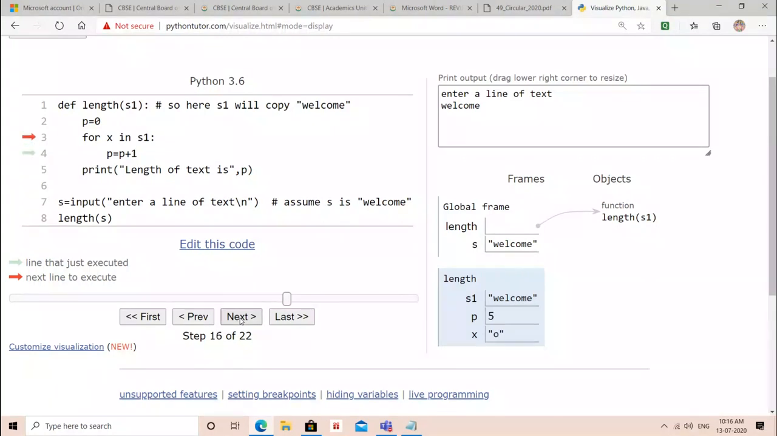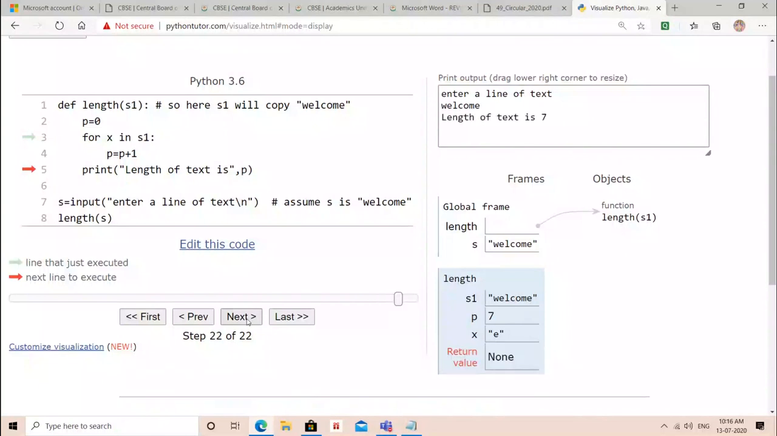देख लो, O तक 5 कैरेक्टर हो चुके हैं. Till O, 5 characters. Next character will be assigned, M. P will be increased to 6. Next character will be assigned, E. P will be 7. Now no more characters are left, तो बस यहीं खत्म कर देगा, and it will be moving out of the loop. You can see that X's last value is E only, because the last character was E. The value of P is 7 only. Now it will be printing its line. That's it. Return value is none.